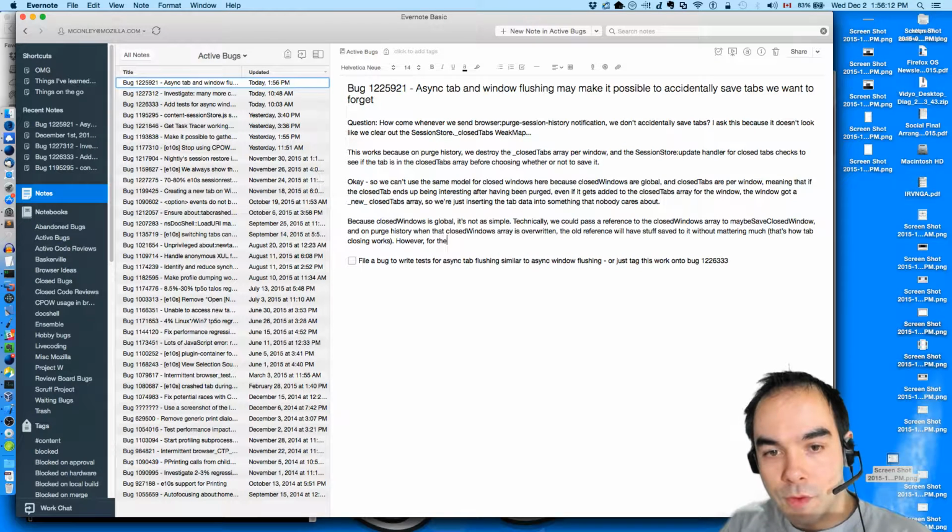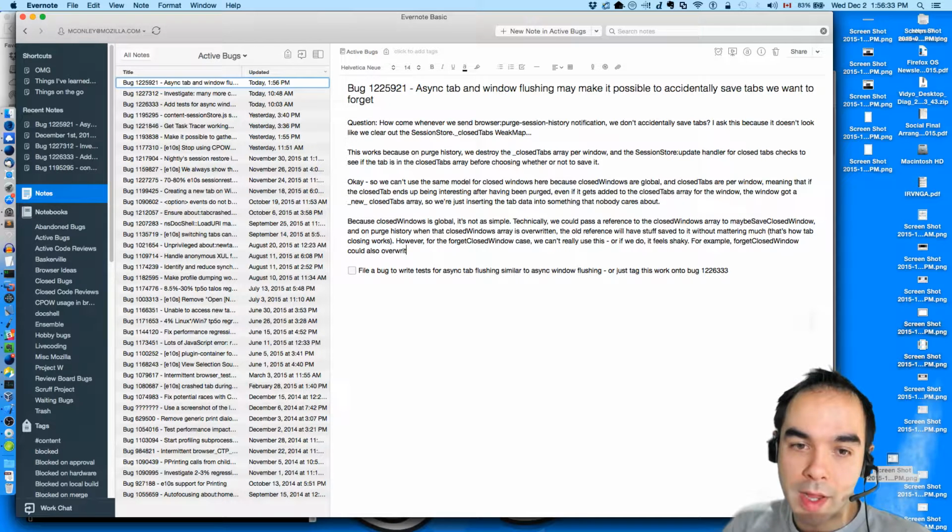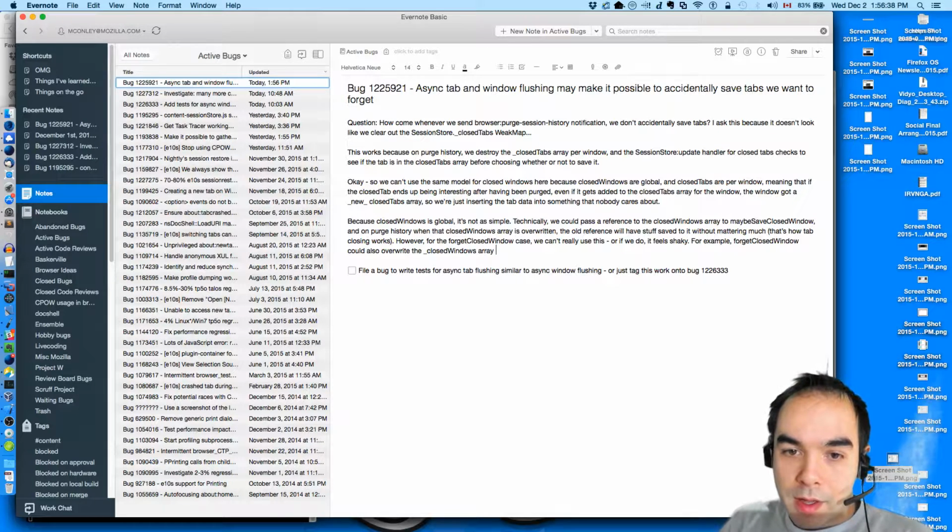However, for the forget window case, we can't really use this, or if we do, it feels shaky. For example, forget closed window could also overwrite the closed windows array with a new array containing all items except for the window data we've forgotten.